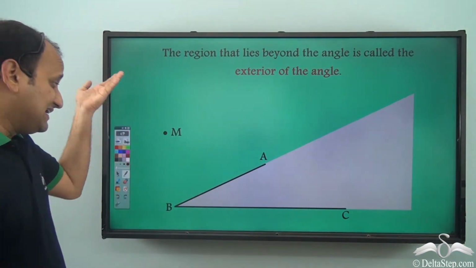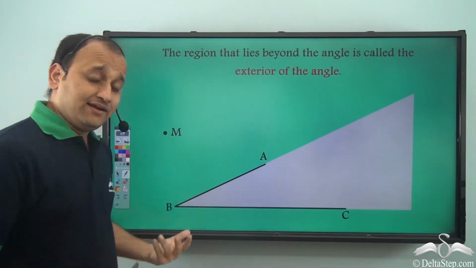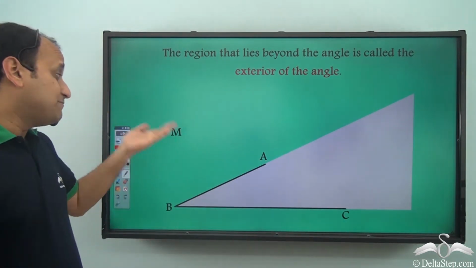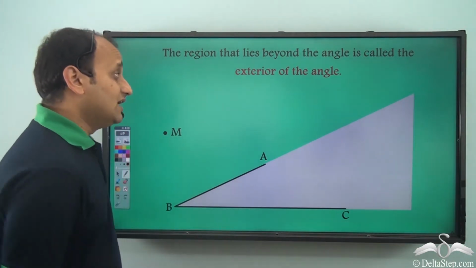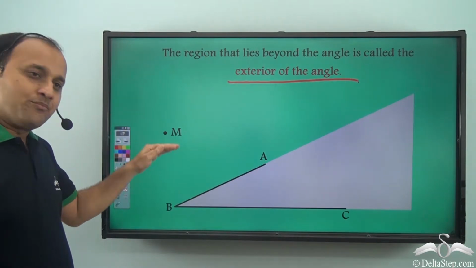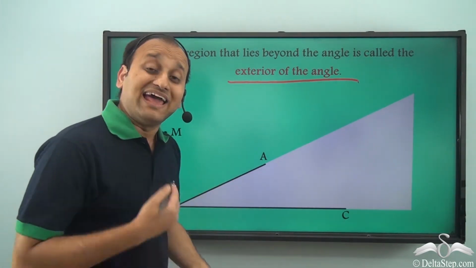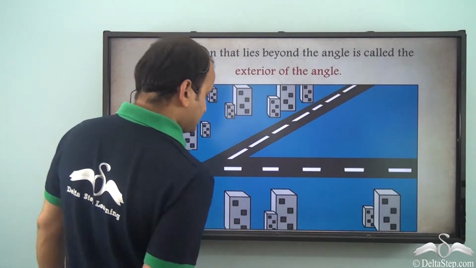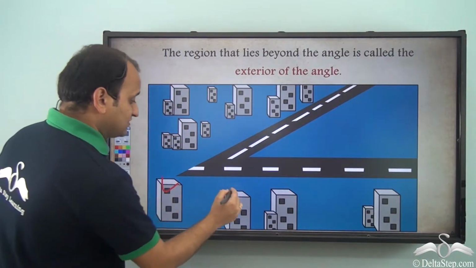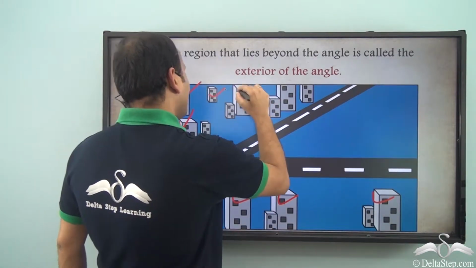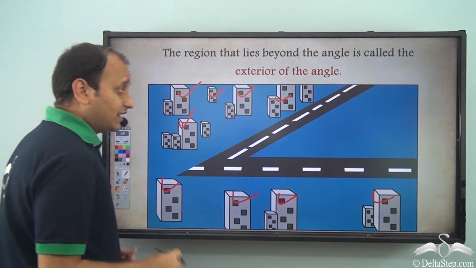And if point M is located here, then what is the location of this point M? Well, we will say that point M lies in the exterior of the angle. So the region where point M lies is the exterior of the angle. So in case of these roads, let's see, we have these buildings here. So what will we say? Where are these buildings located?